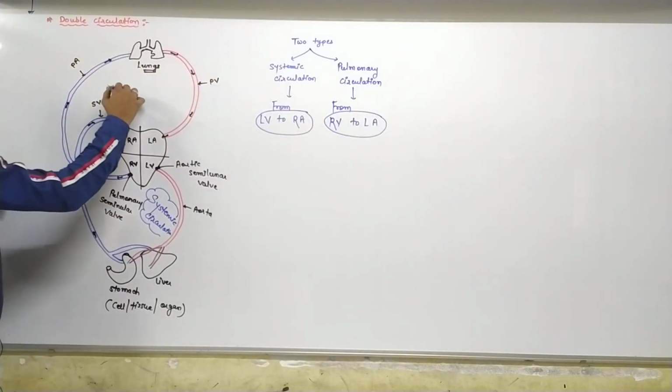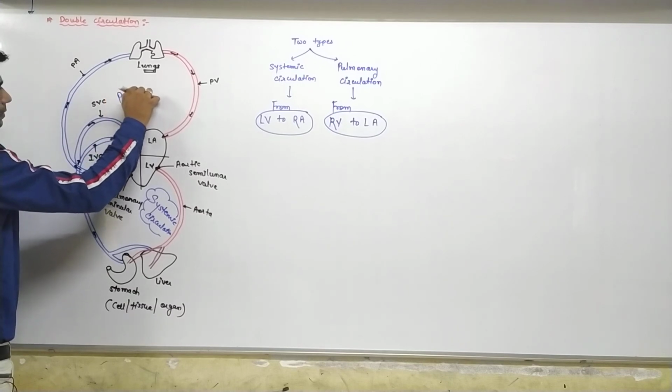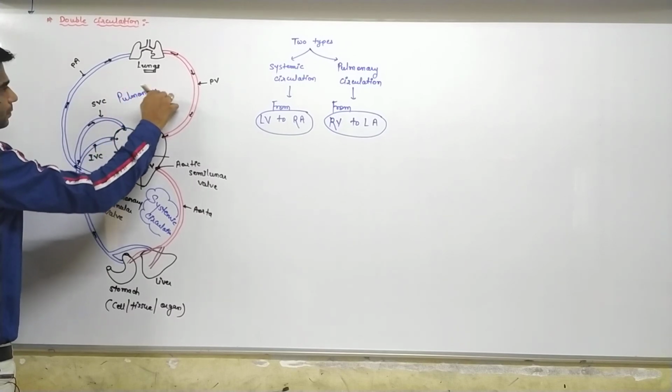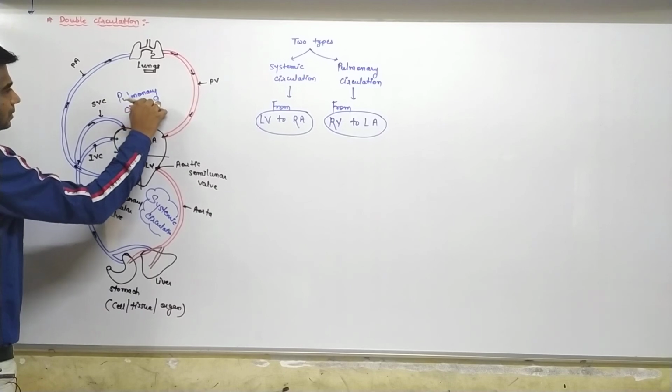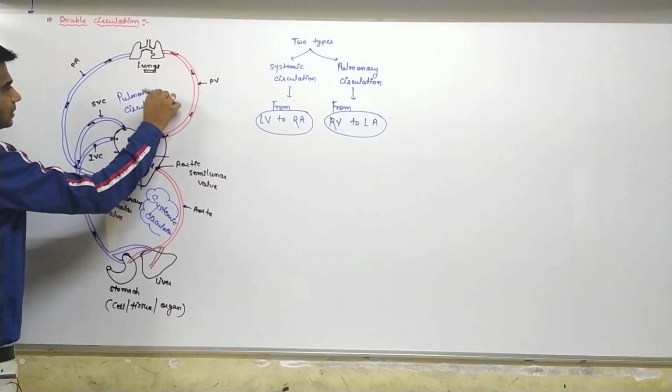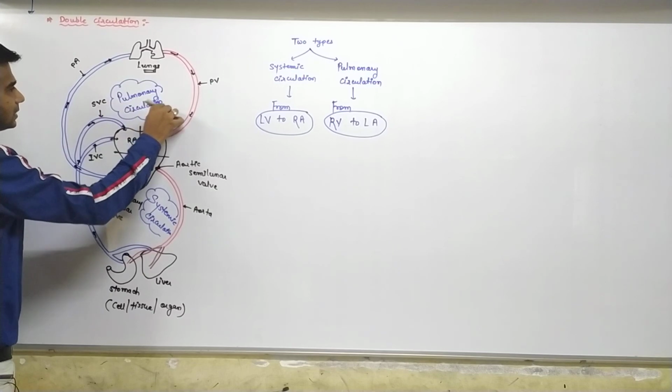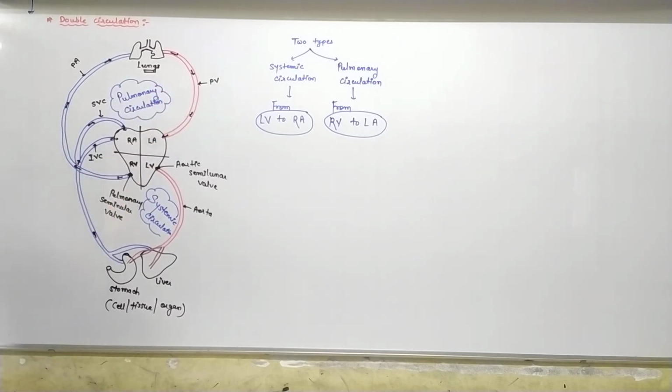Okay, so this is known as pulmonary circulation, and here deoxygenated blood becomes oxygenated, and in systemic circulation oxygenated blood becomes deoxygenated. So pure blood becomes impure and impure blood becomes pure. So in this way double circulation is seen in the four chambered heart in most mammals.